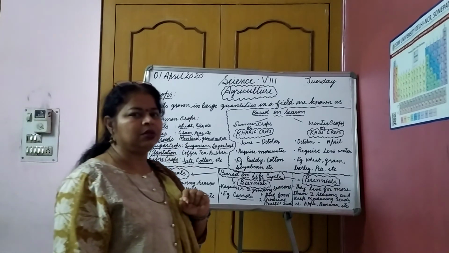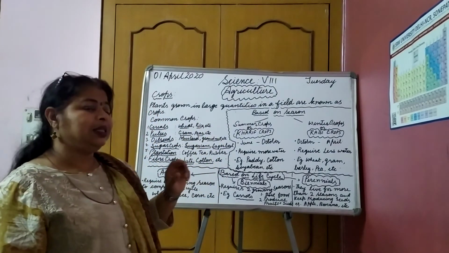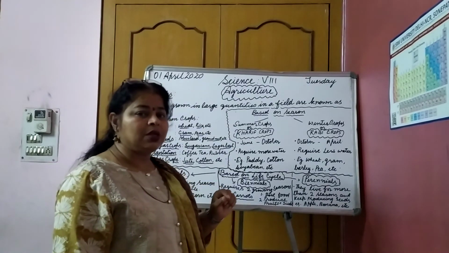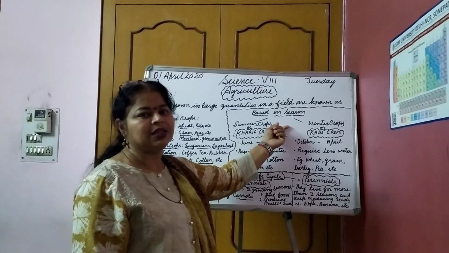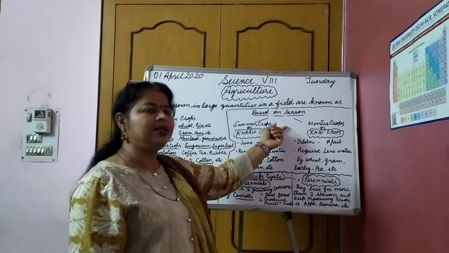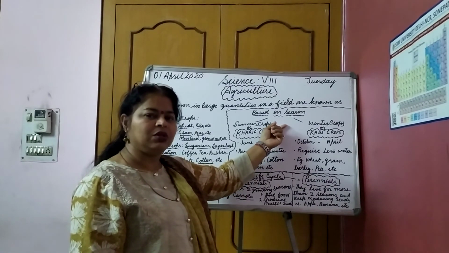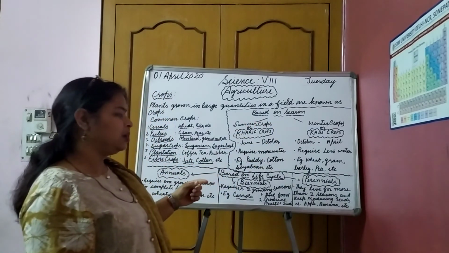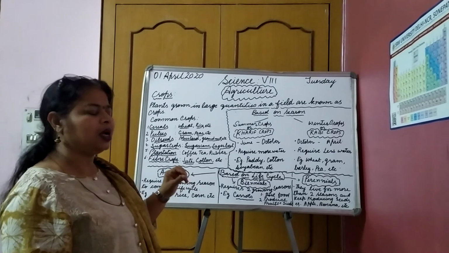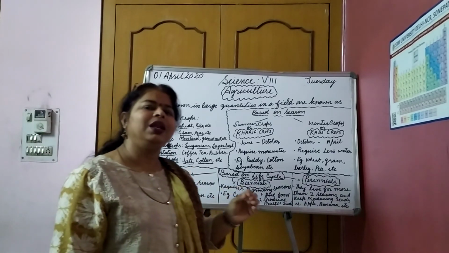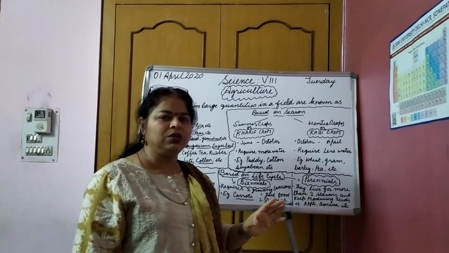Third question: what are the categories of the crops based on the season? Then last question: how many types of crops are based on life cycle? So do these questions.